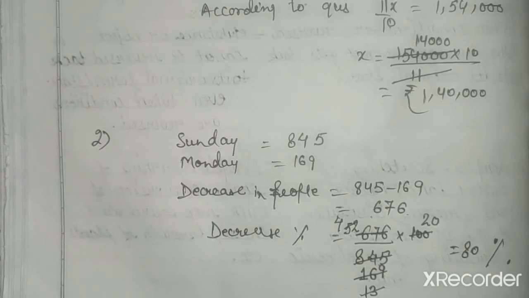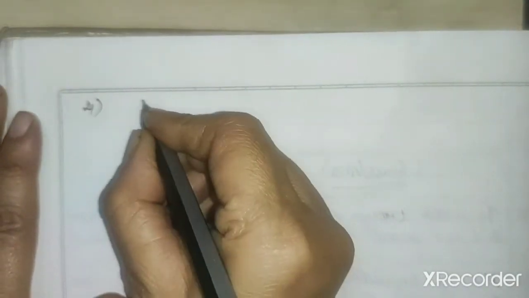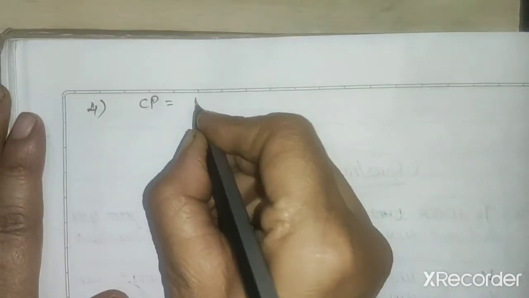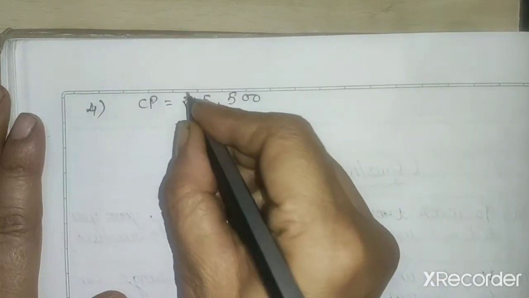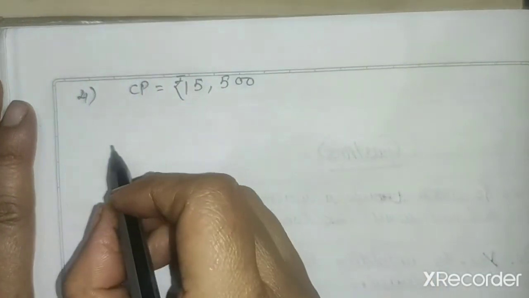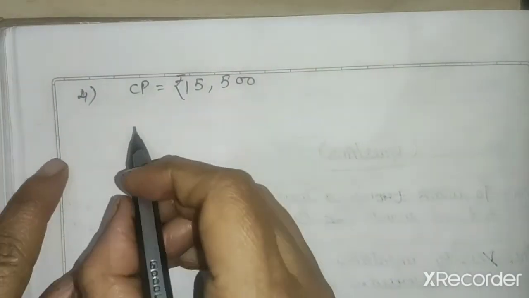Question number 4 is: the cost of an article was 15,500. Cost means CP, so CP is given to you as 15,500 rupees. Always write the unit. Rupees 450 were spent on its repair.